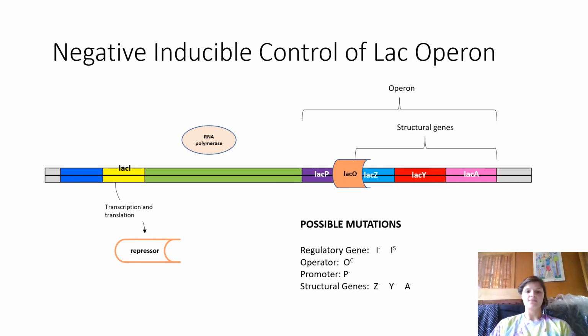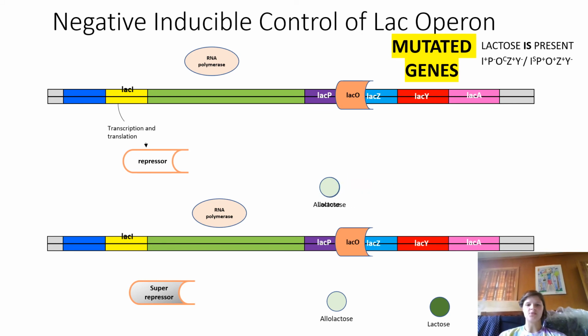The regulatory genes are trans-acting, which means they can affect any element around them. The rest of the genes are cis-acting, which means they can only affect those next to them. OC is when the operator is always on and unable to bind to the repressor, regardless of lactose presence. P- is when the promoter can't bind to RNA polymerase. Lastly, there are structural gene mutations that will result in non-functional enzymes, which are also denoted with a minus.